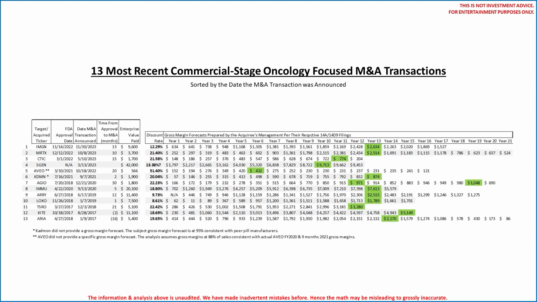Let's just note in green when each Acquiree forecast its product revenues to peak. Isn't that interesting? Most sold when there was 12 or 13 years left on patent, or better said 12 or 13 years until sales should peak. Now also remember sales growth, at times irrespective of gross margins, are also important considerations.